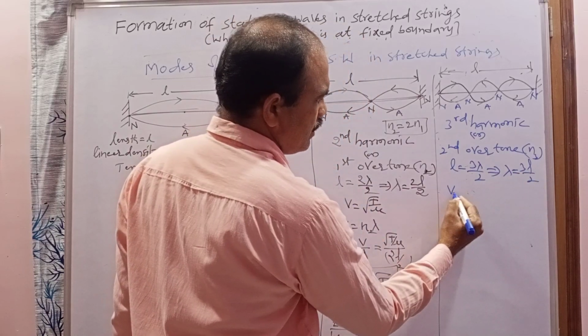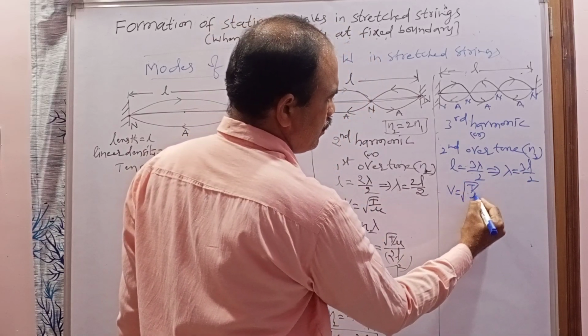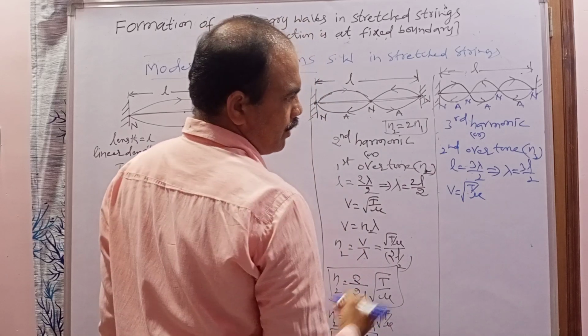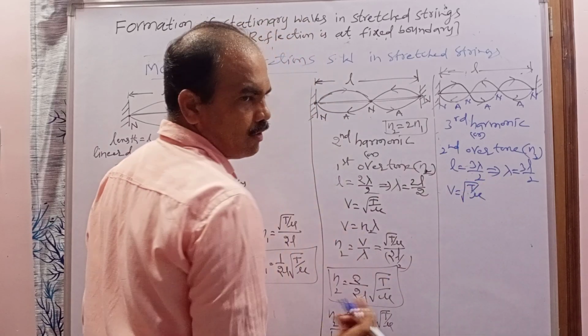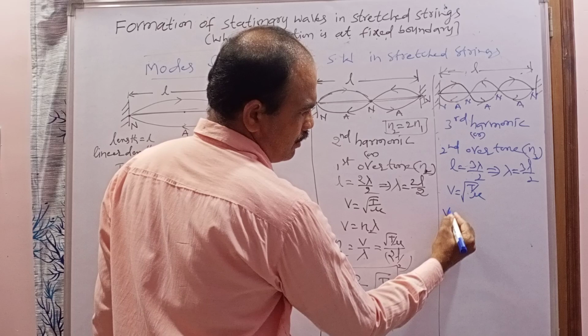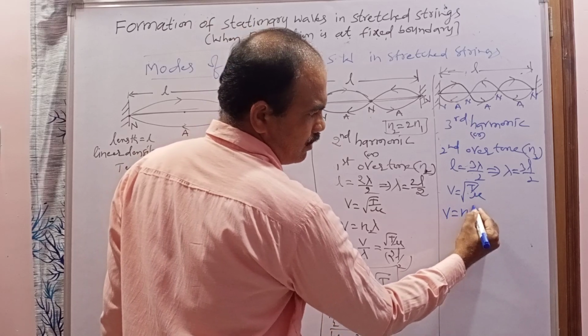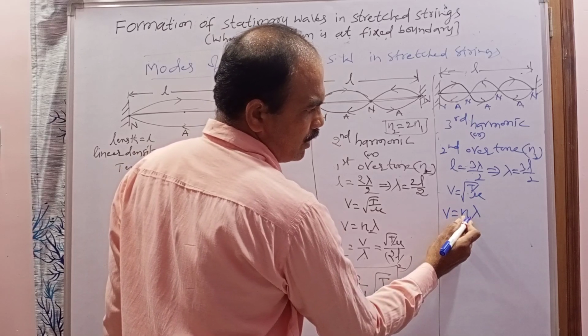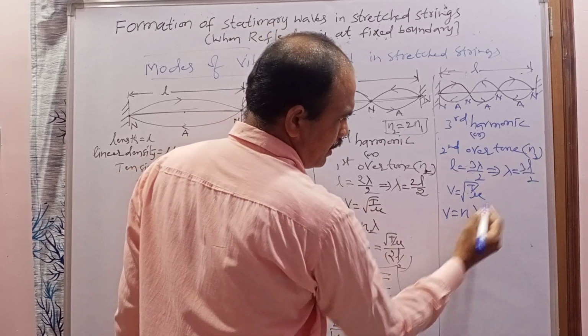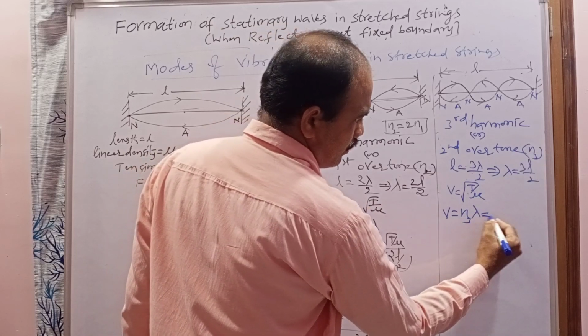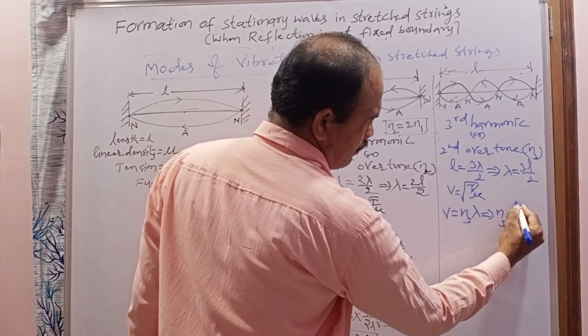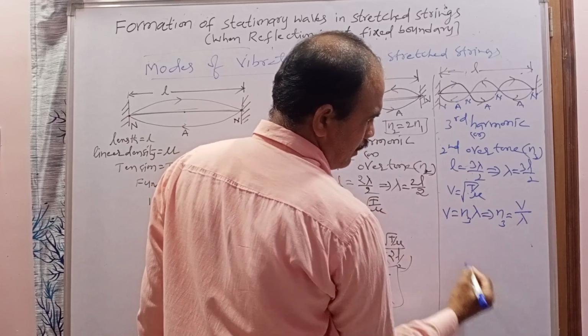What is the velocity of the transverse wave? V equal to square root of T by mu. You know the velocity, you know the wavelength. How can you calculate the frequency? By using the formula V equal to N lambda. N here is nothing but N3. So the third harmonic frequency is equal to velocity by wavelength.